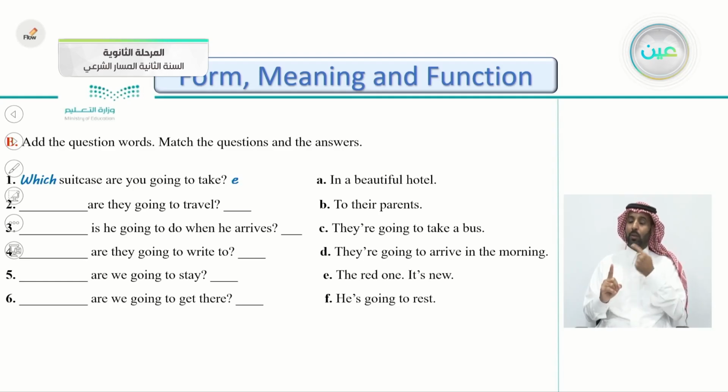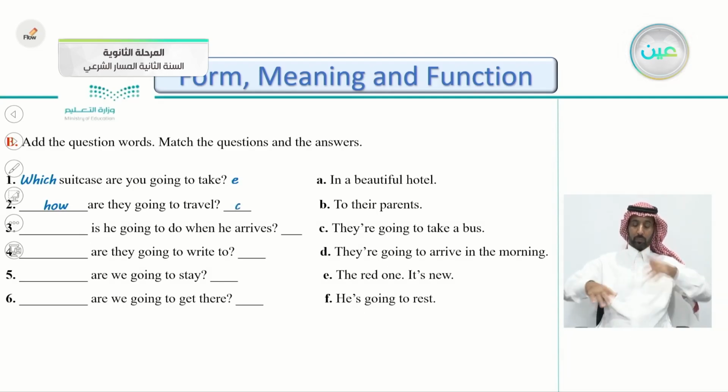So the second one, are they going to travel? Do we put what, where, when, how? Yes, very good. How are they going to travel? So we're asking what vehicle are they going to use. We say, how are they going to travel? So can you guess the answer? Very good, it's C. They're going to take a bus. So once you read the word bus here, you know that this is the answer. How are they going to travel? They're going to take the bus.